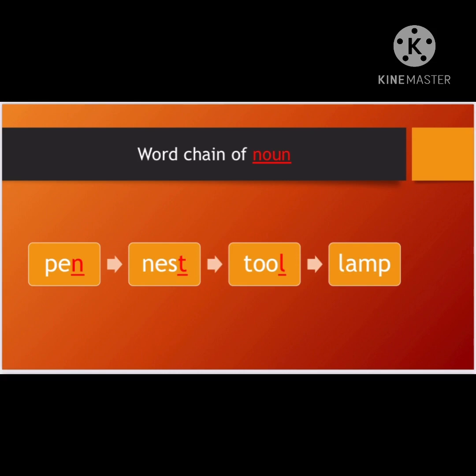I'm going to pick the last letter of the previous word and try to make a new word with the word chain of noun. So T for tool. I said earlier that T for tiger, T for tree, you can do this. T for tap, okay, tap is okay.